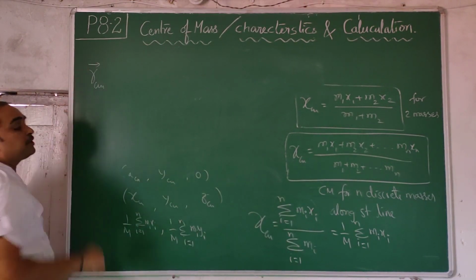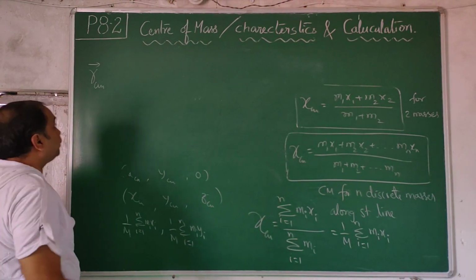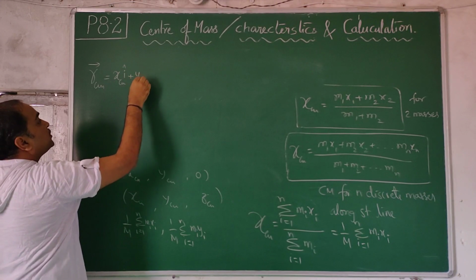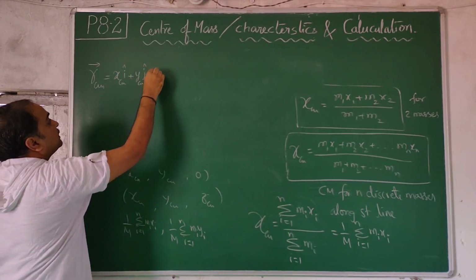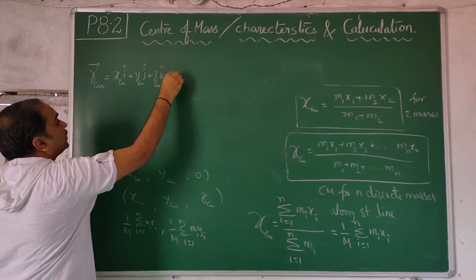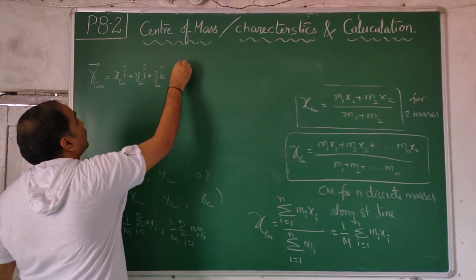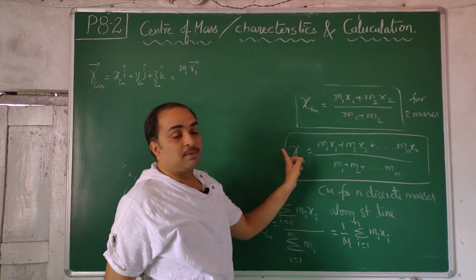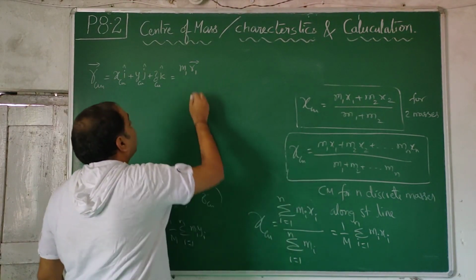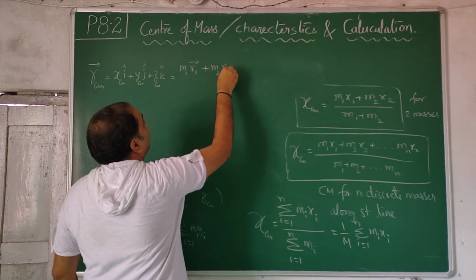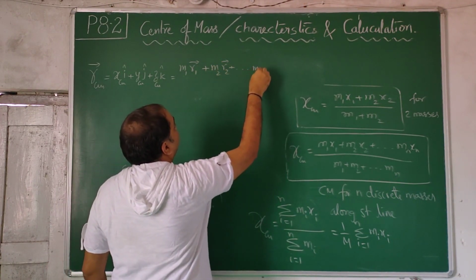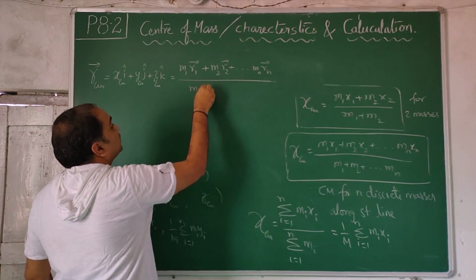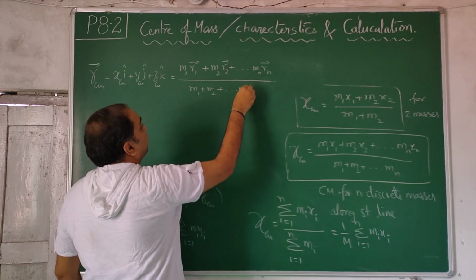The position vector of the center of mass, R_CM bar, is equal to X_CM i cap plus Y_CM j cap plus Z_CM k cap, which is equal to m1 R1 bar plus m2 R2 bar plus so on up to mn Rn bar, divided by m1 plus m2 plus so on up to mn.